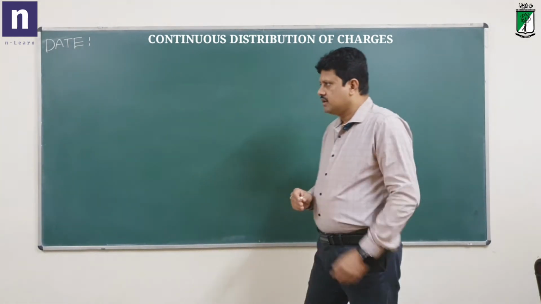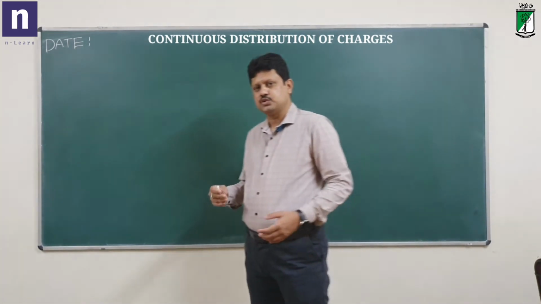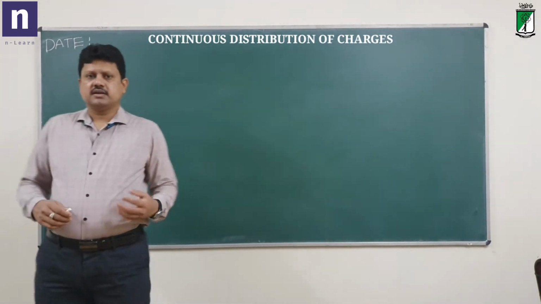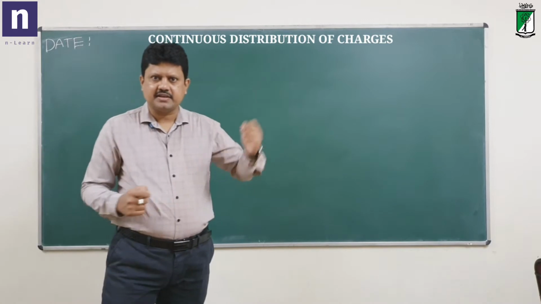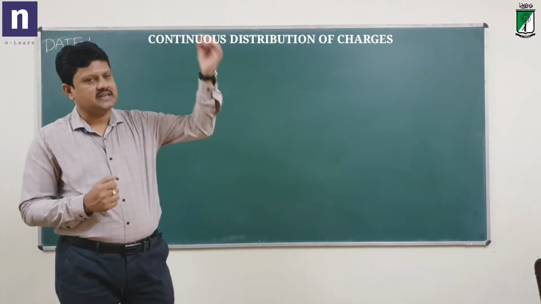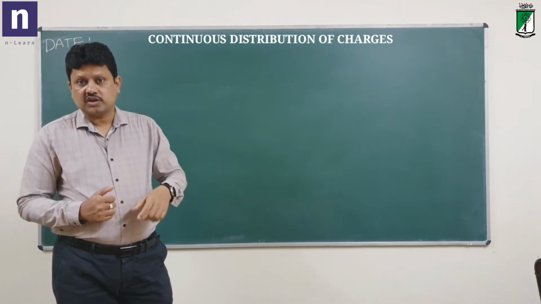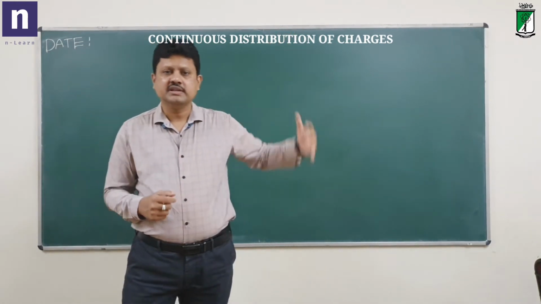But in practical situations, we find that charge is distributed, like in the case of a wire, for example. If you take a thin cylindrical wire, the charge is distributed throughout the wire. So it is like a line of charges. It is not one point charge, it is a line of charges. It is a continuous distribution of charges there.